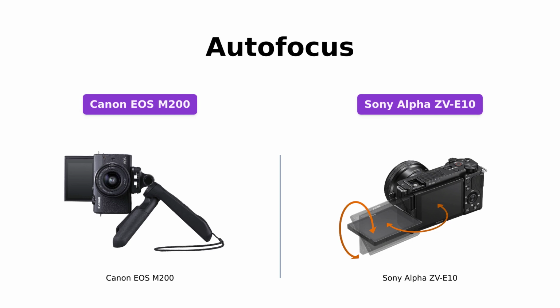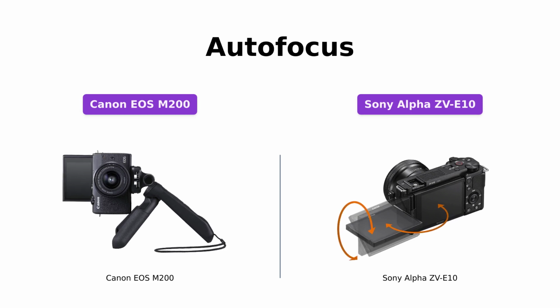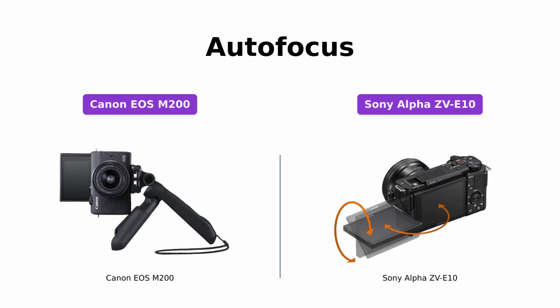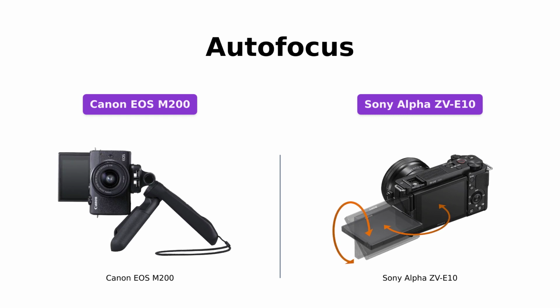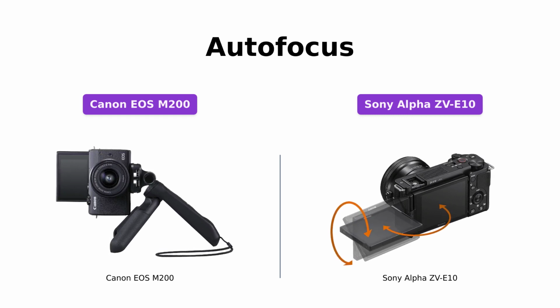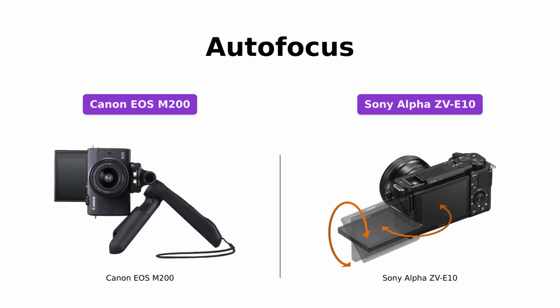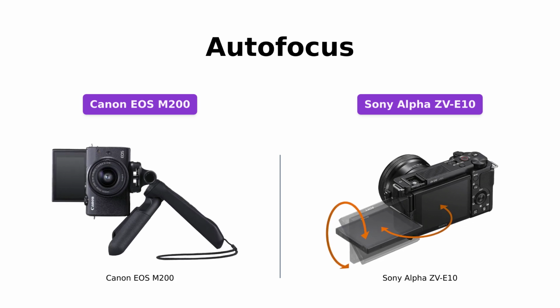When it comes to autofocus, the Canon EOS M200 features fast and accurate dual-pixel CMOS AF with eye detection AF. On the other hand, the Sony Alpha ZV-E10 boasts a large 24.2 MP APS-C Exmor CMOS sensor and fast BIONZ X processor for precise and reliable autofocus.